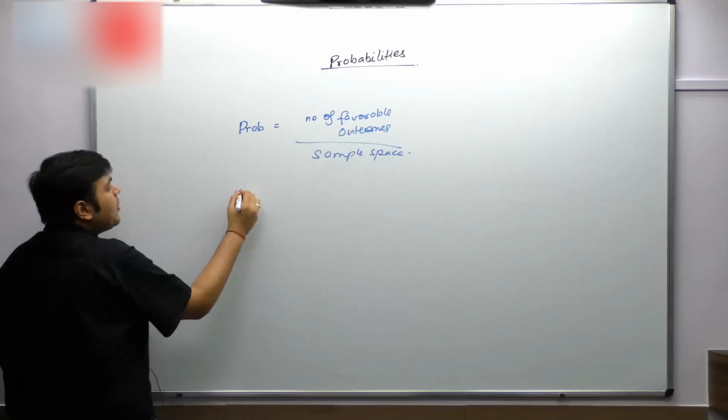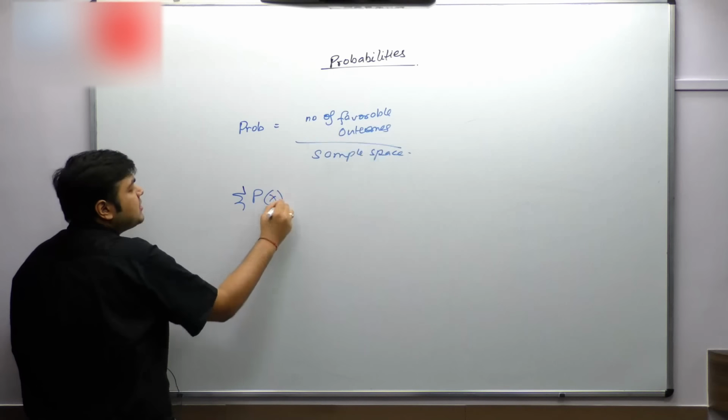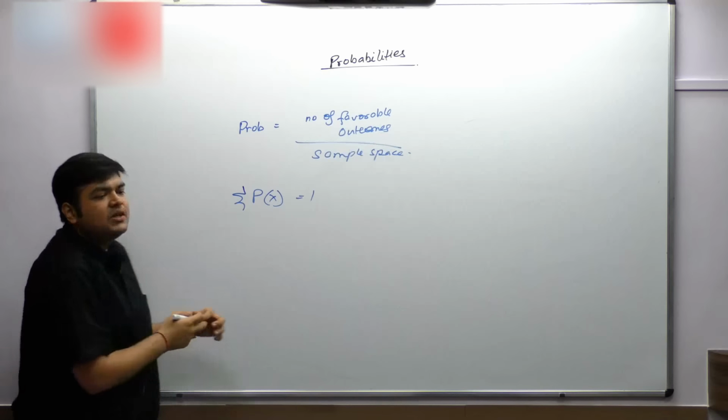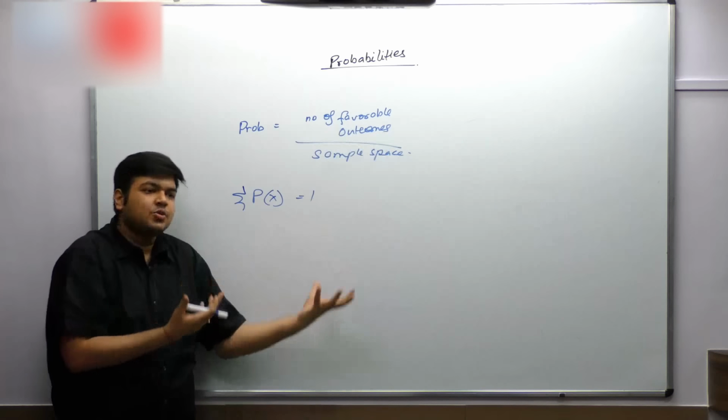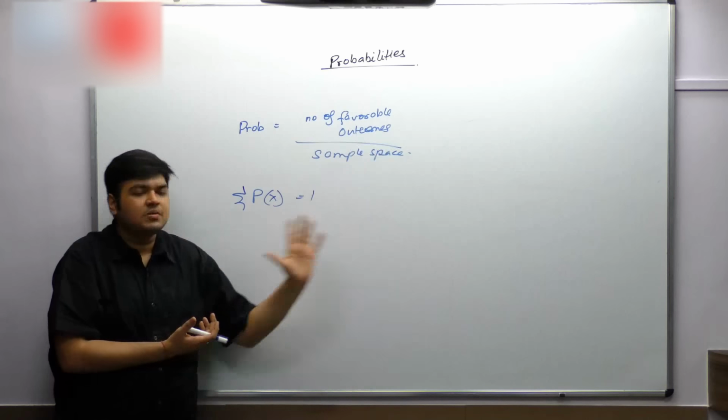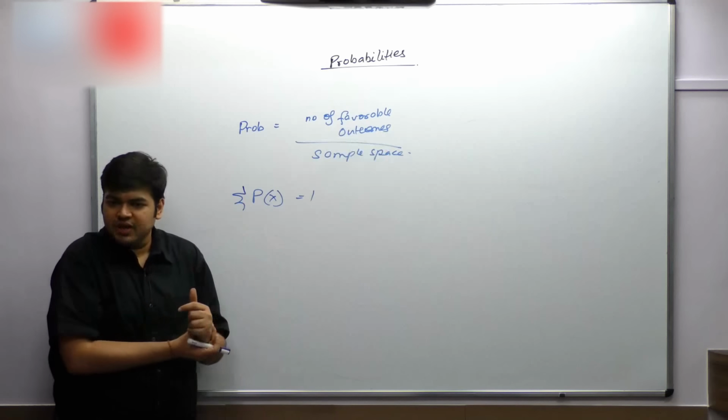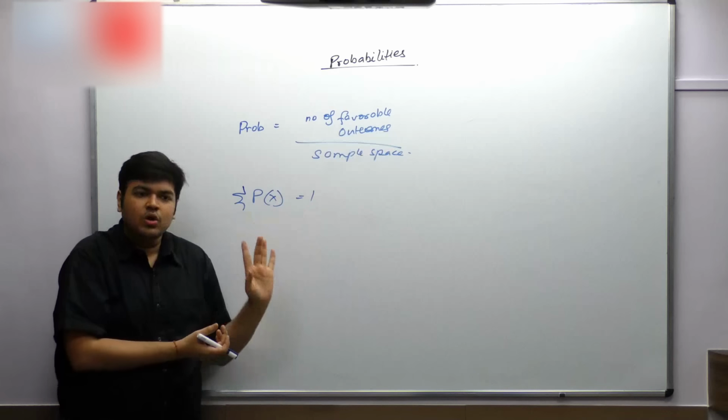If you take all the possible events, all the possible options, the summation of probability is equal to 1. The total of all the possible cases has to be equal to 100% if you've considered all the possible outcomes. Your total probability has to be equal to 100%.